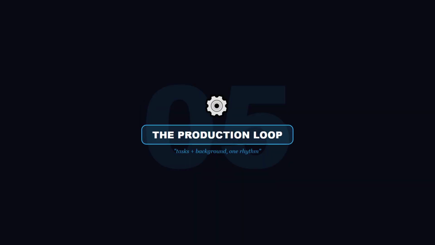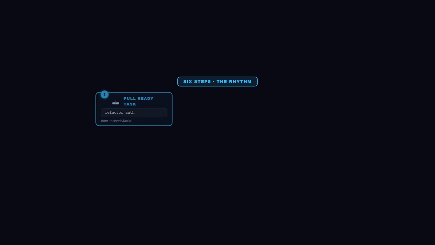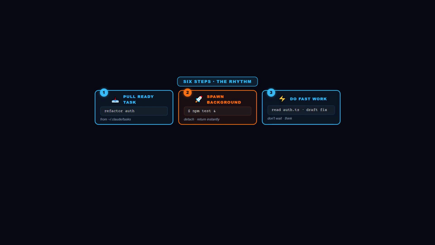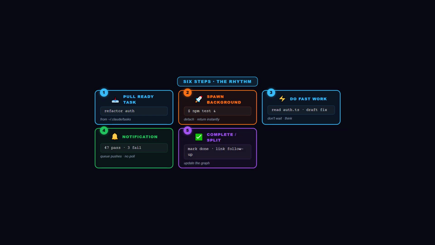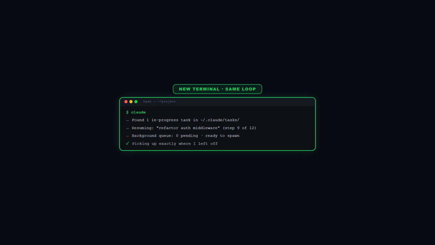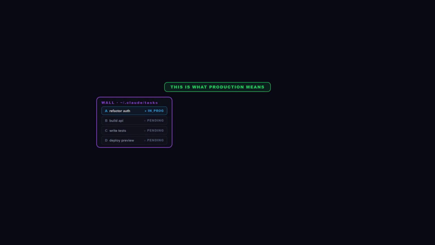Now combine them. This is the loop production agents actually run. Step 1. Pull the next ready task from the dependency graph. Step 2, start the slow work in the background, the build, the test, the deploy. Step 3, while the background runs, do the fast work. Read source files, sketch the next change, update the task to in progress. Step 4, the notification arrives, the background finished. Step 5, interpret the result, mark the task complete, or split the failure into a new task and link it back into the graph. Step 6, loop.